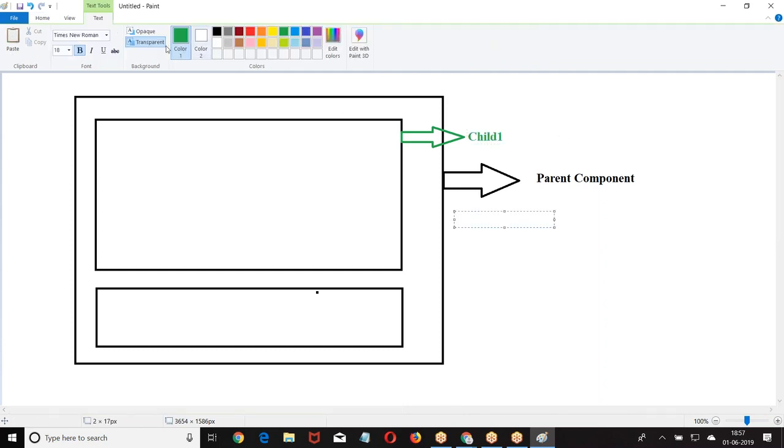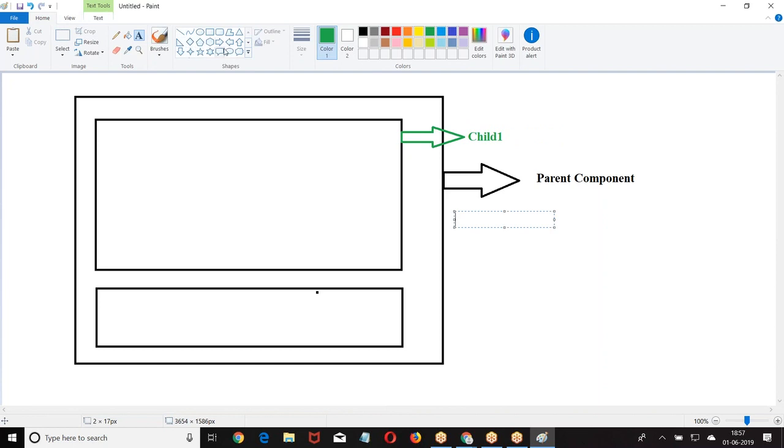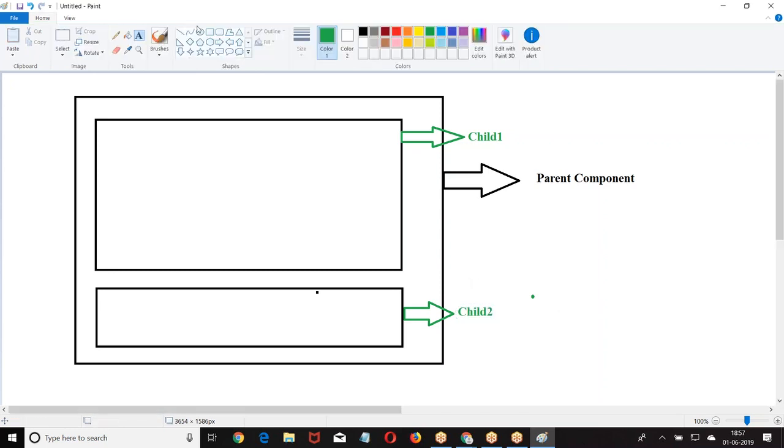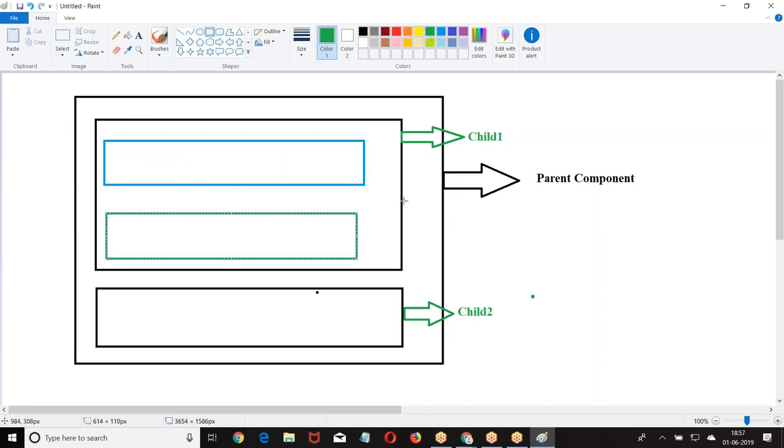Child 1. In the child, I have two components here. Try to get the story correctly.